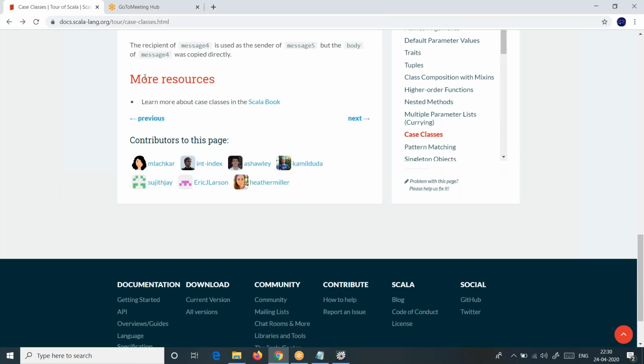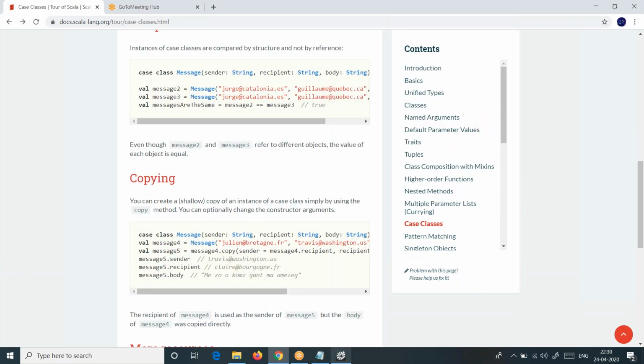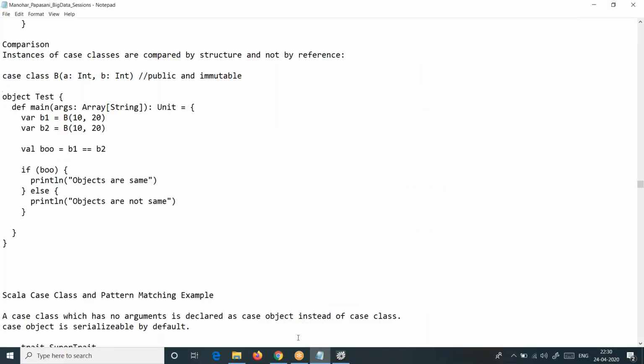Once we have seen that, this whole case class topic is over, then we will take up pattern matching with case classes, another example. That will end the temporary journey with case classes. Again, when we go to Spark or in some coming session, we can keep on using case classes as well.